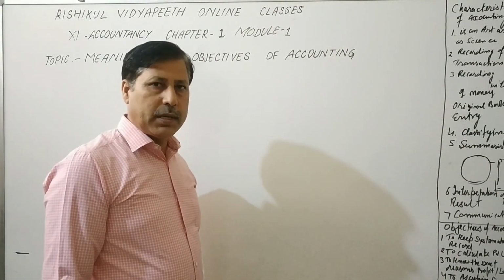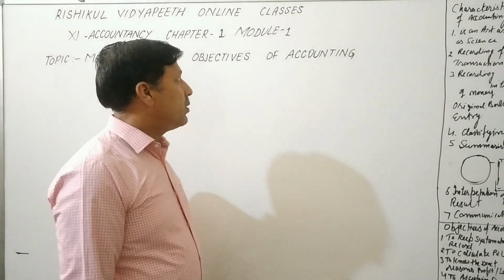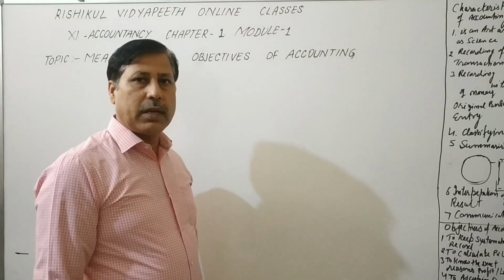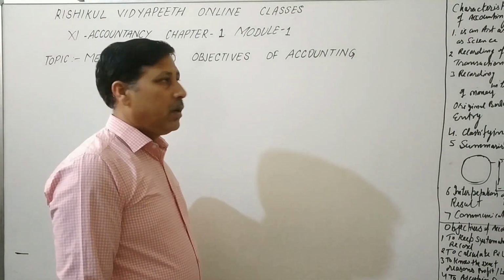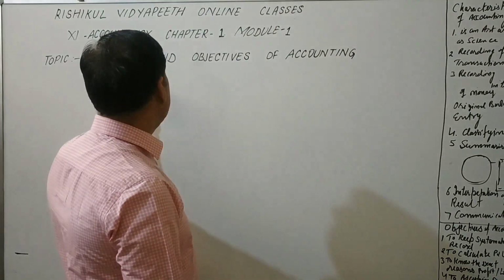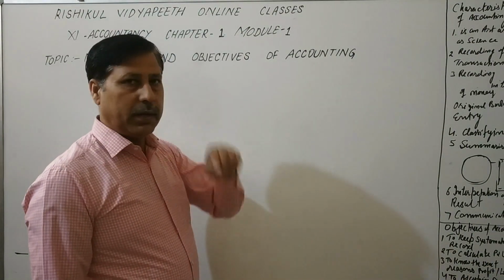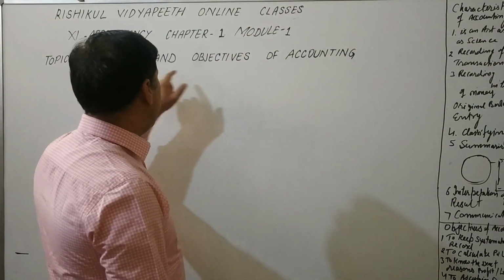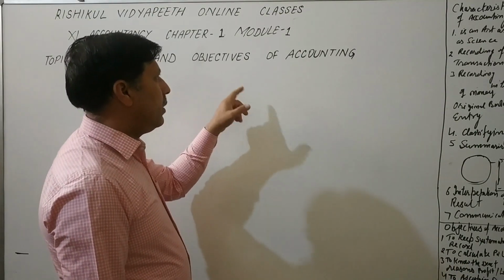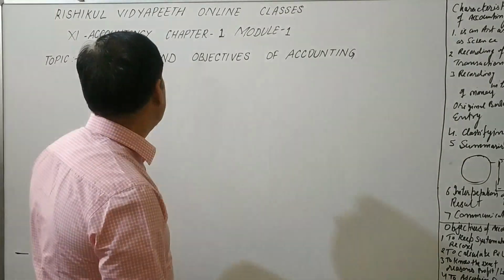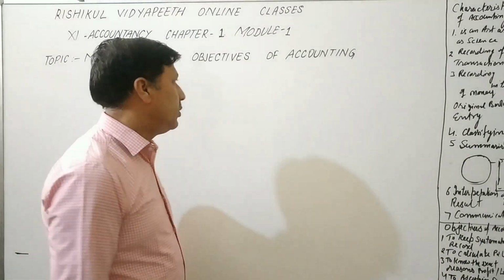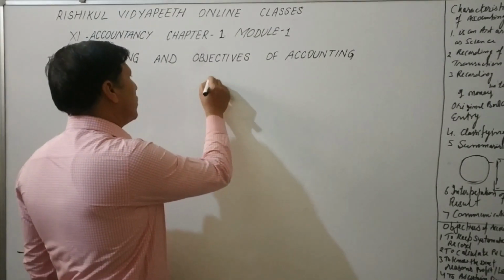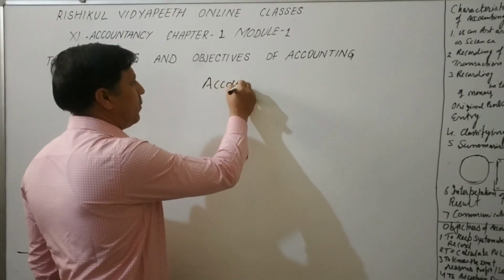My name is ONKAR TYAGI and in this module I will teach you 11th accountancy, first chapter, meaning and objective of accounting. So what is the meaning, and then after that features, and then objectives of accounting. One by one I will teach you. What is accounting? First question is what is accounting?